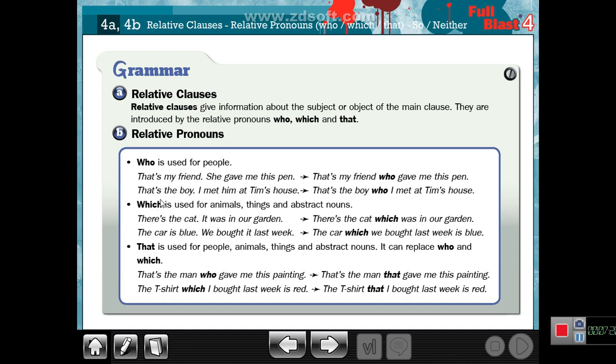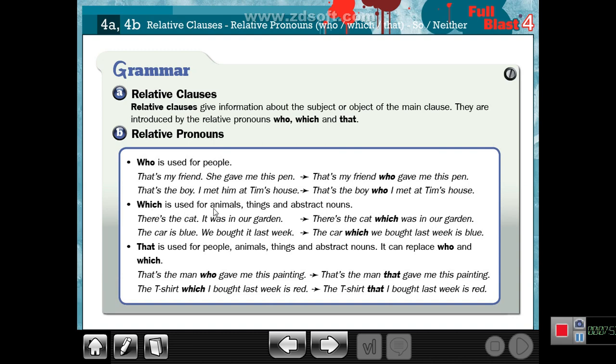On the other side, I can use the second relative pronoun, which. Who is for people, and which is for animals, things, and abstract nouns. For example, my friend is Ahmad, my friend is Mona, my friend is Layla, male or female, for people.